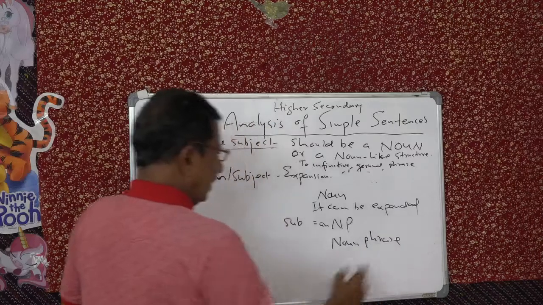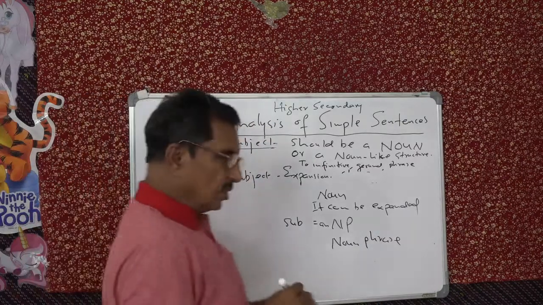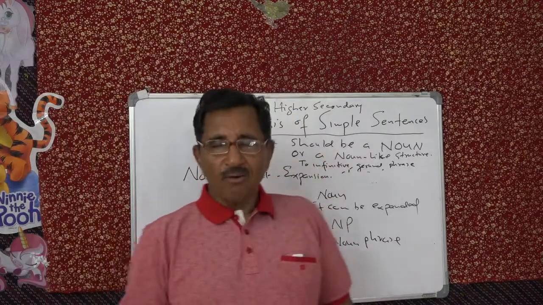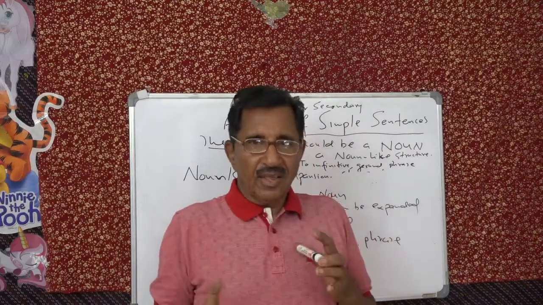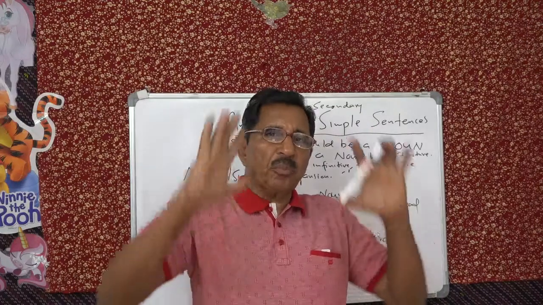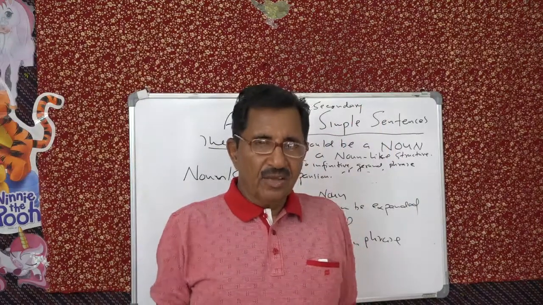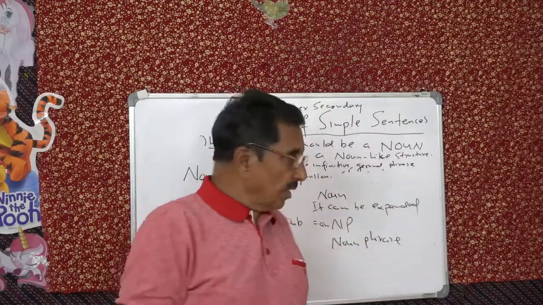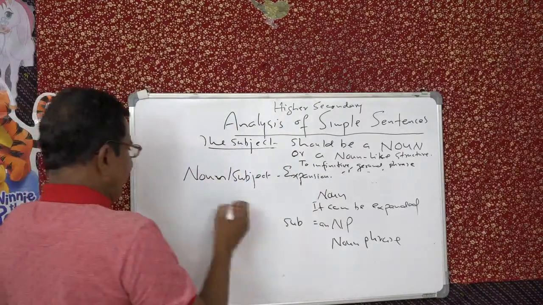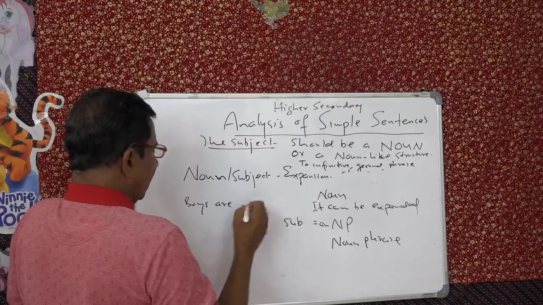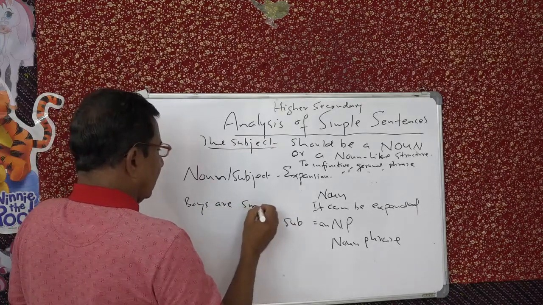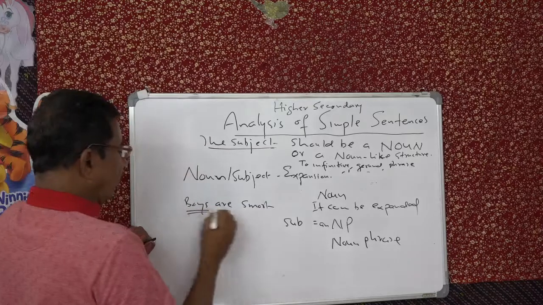So we said that a sentence should start with a noun phrase. In questions, of course, there is inversion, but the subject should be a noun phrase. When you say noun phrase, it can be even, see, the boys are smart. This is a noun phrase.